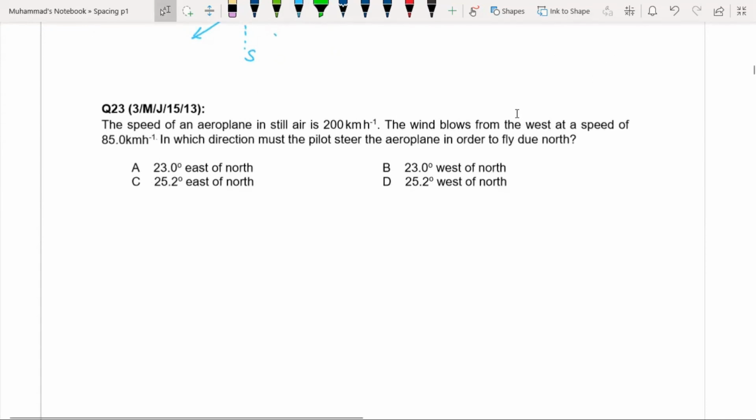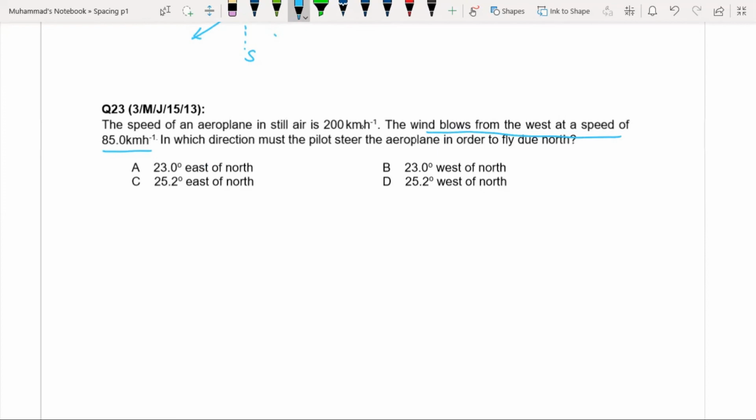The speed of an aeroplane in still air is 200 kilometers per hour, and the wind blows from the west at a speed of 85 kilometers per hour. This is the speed of wind, and the direction of wind is from west.